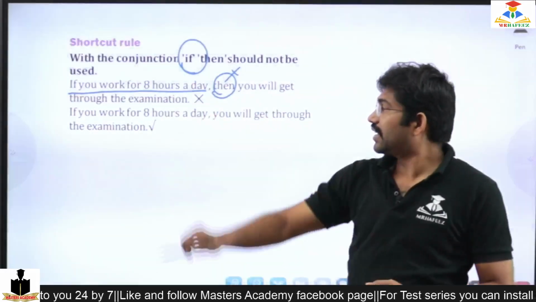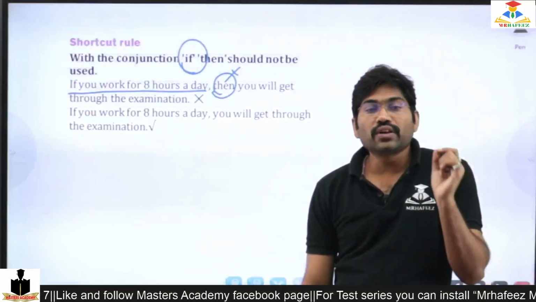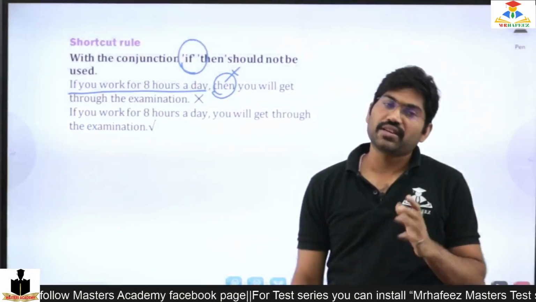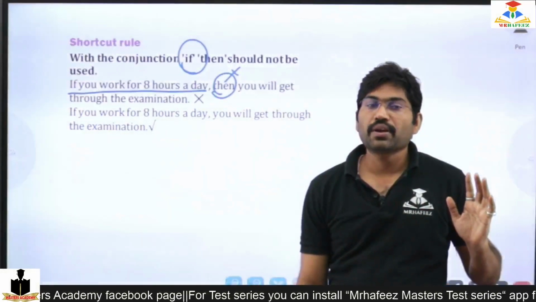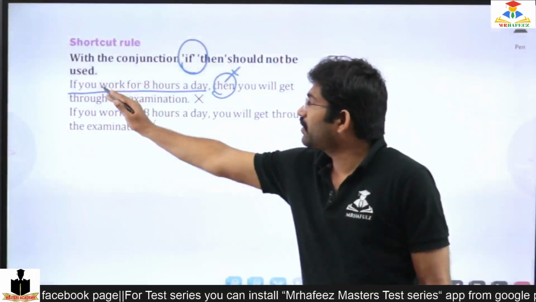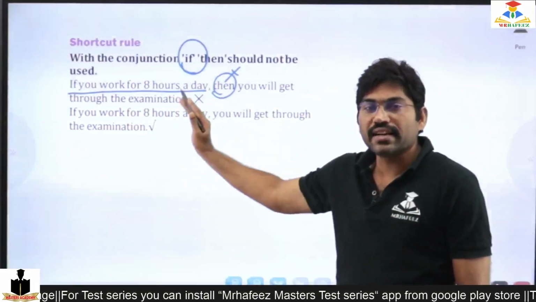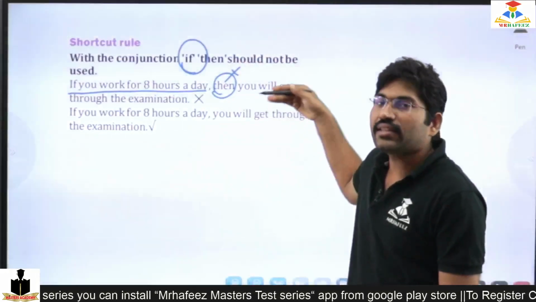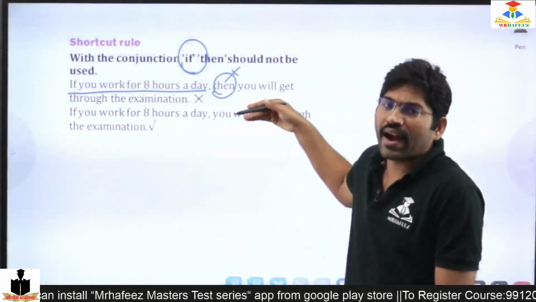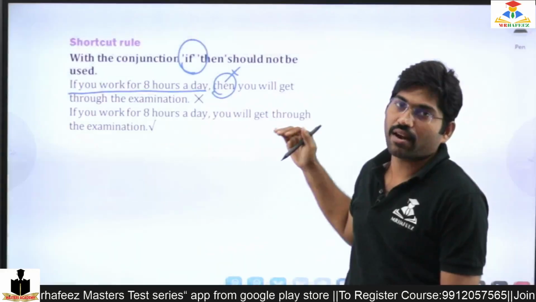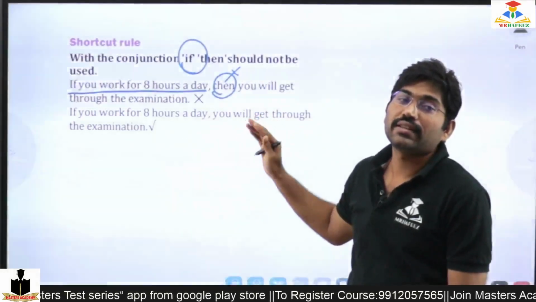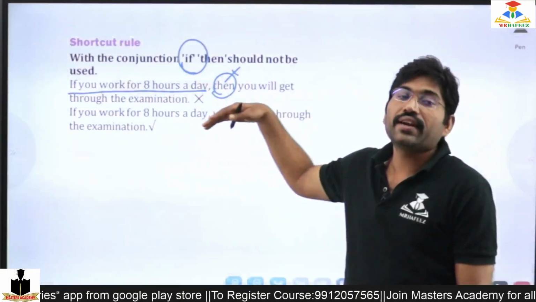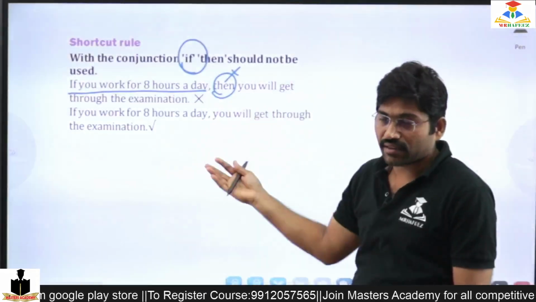If is there, then you will get through the examination. It's enough, because after the if condition, it is enough to append the next clause. Don't use the extra conjunction. No need to use the extra conjunction then.